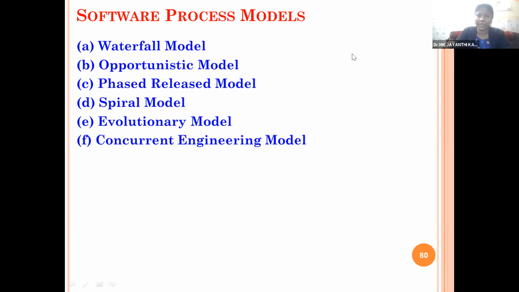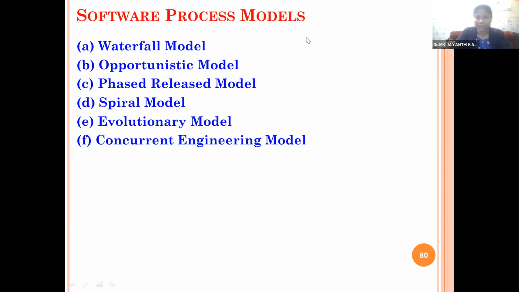Based on the domain, say student domain, the college or university kind of projects, we'll use a different model. Or if it is hospital domain, banking sector or government sector, according to the domain, according to the type of project, if it is mathematical based calculations, we'll go for different models. So according to the type of project and activities performed, we'll use different models.